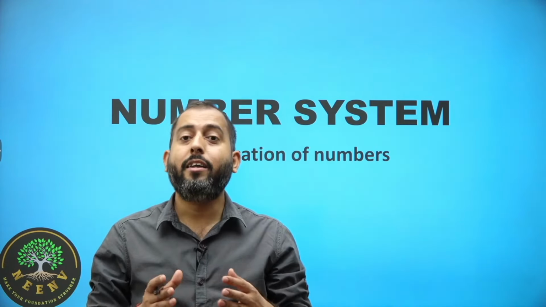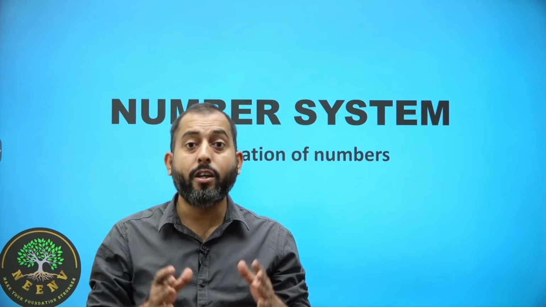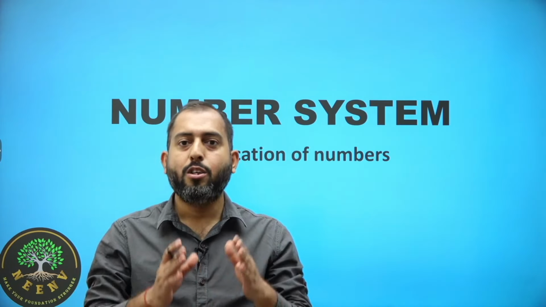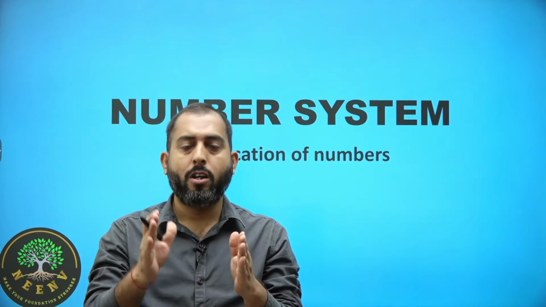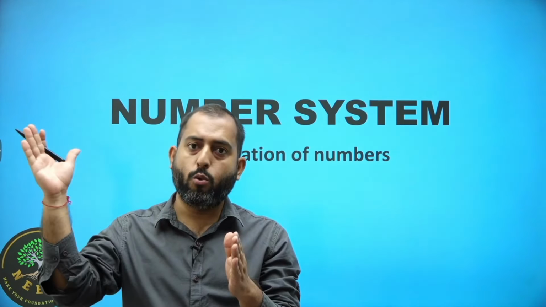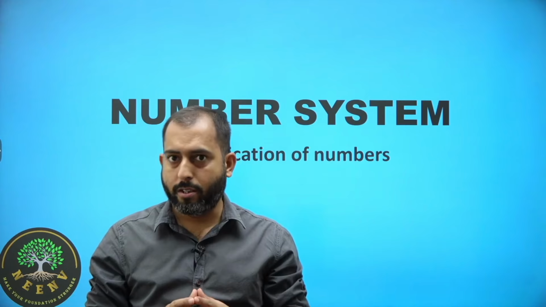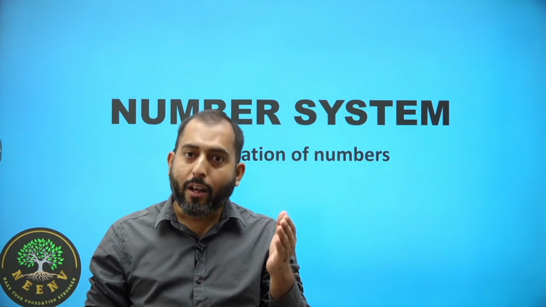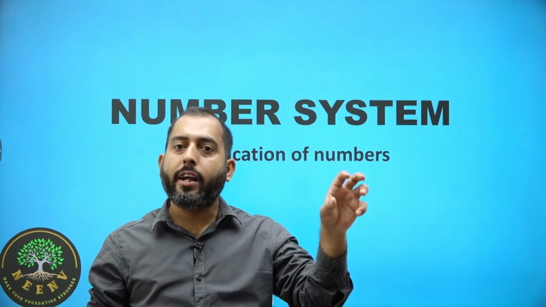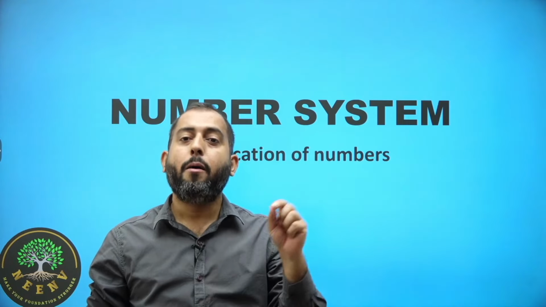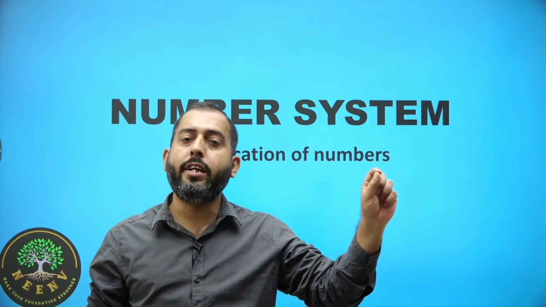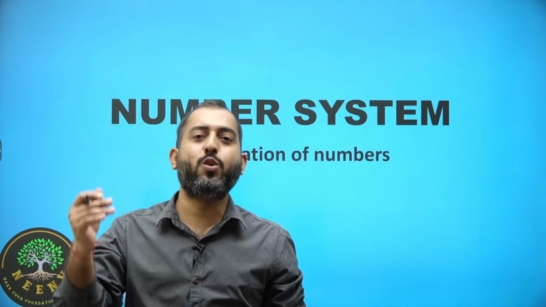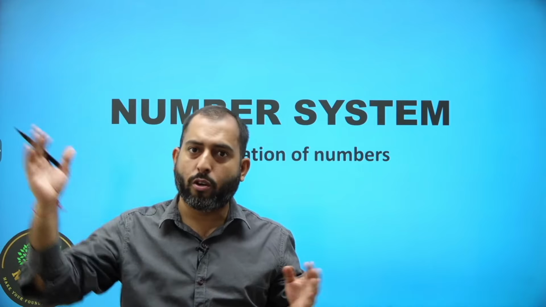Then there come whole numbers. In whole numbers we include 0 also. So 0, 1, 2, 3 and this goes on are whole numbers. Then there come integers, in which we include their negative parts also, like minus infinity to minus 3, minus 2, minus 1, 0, 1, 2, 3 and so on.